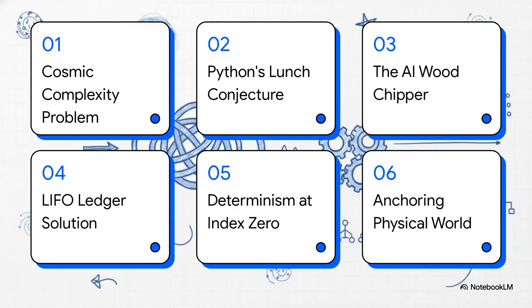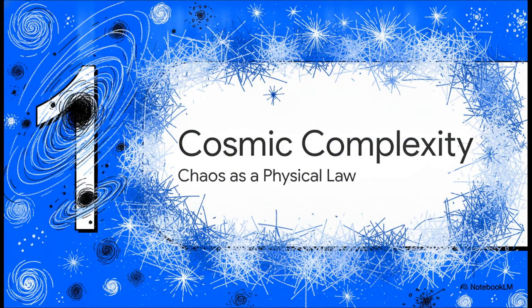Okay, let's dive into this. Here is our roadmap for today. First, the cosmic complexity problem. Then, the Python's lunch conjecture, the AI wood chipper, the LIFO ledger solution, determinism at index 0, and finally, anchoring physical reality. Section 1. The cosmic complexity problem.